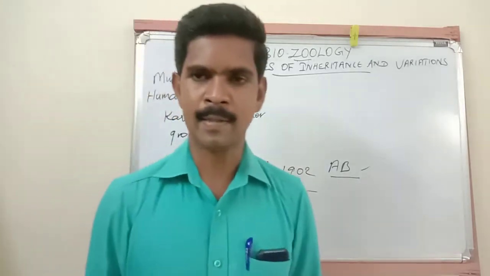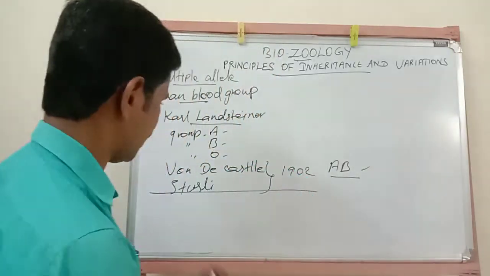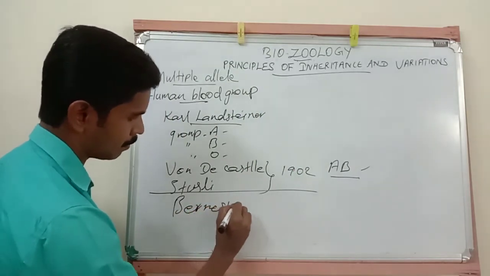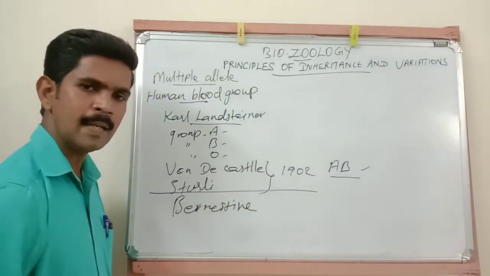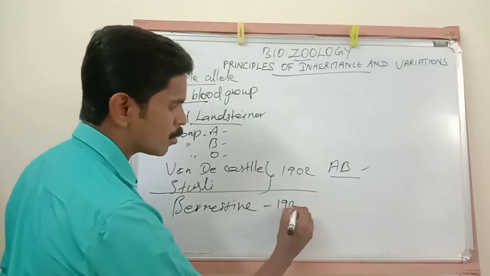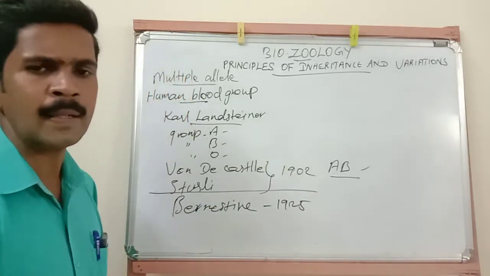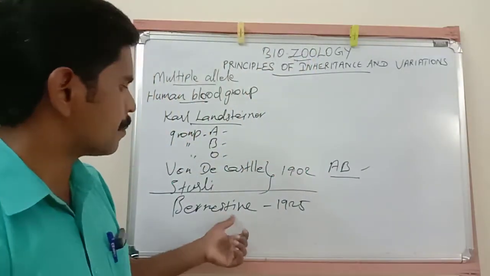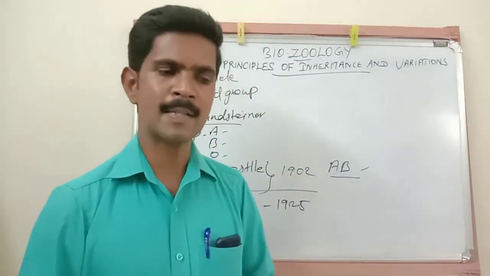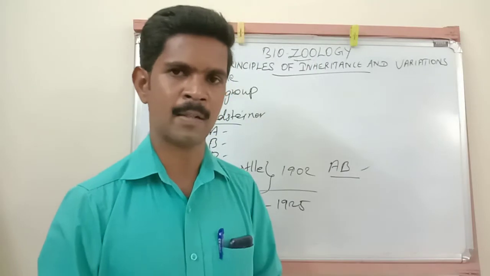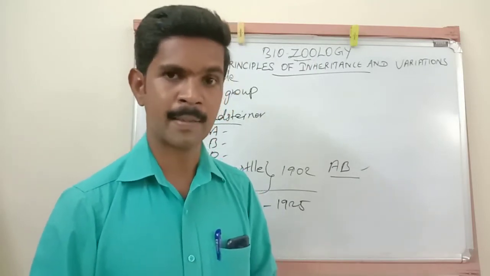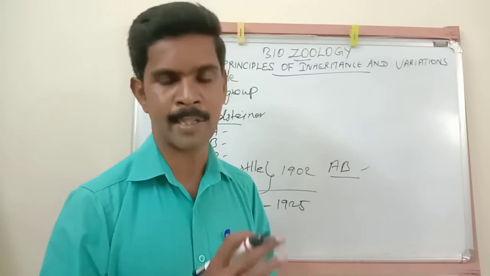See, one scientist, his name is Bernstein. In the year 1925, this person first discovered that the blood group of a human being is determined by genes.